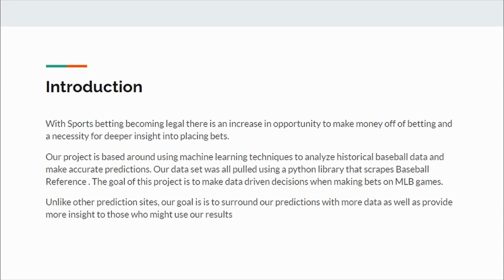Our project is based around using machine learning techniques to analyze historical baseball data and make accurate predictions. Our dataset was all pulled using a Python library that scrapes Baseball Reference. The goal of this project is to make data-driven decisions when making bets on MLB games. Unlike other prediction sites, our goal is to surround our predictions with more data, as well as provide more insight to those who might use our results, including confidence intervals and things like that. This includes previous betting results and other sites' historical predictions, which we'll get into shortly.